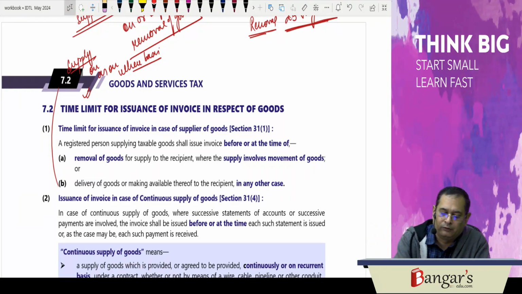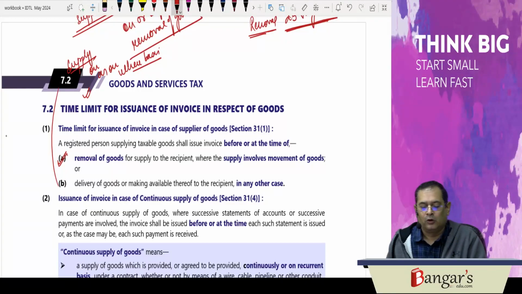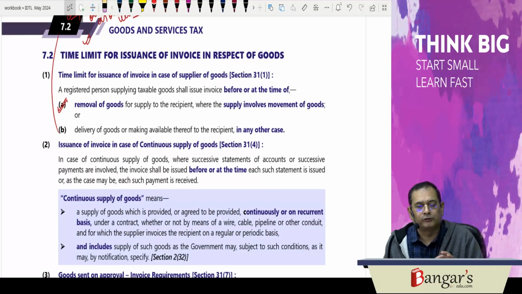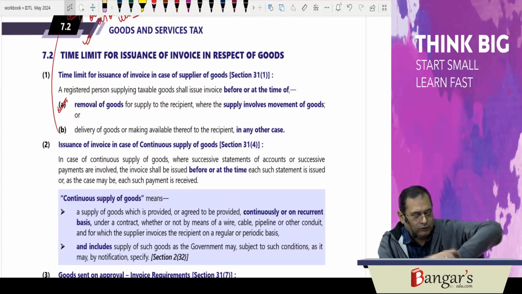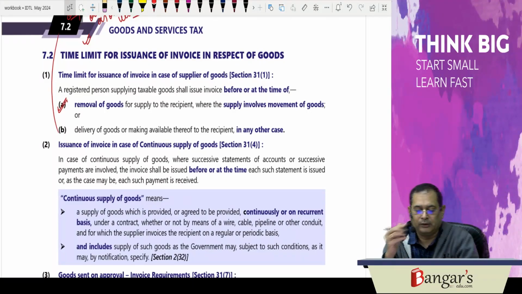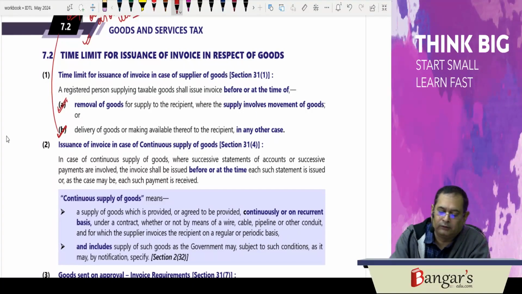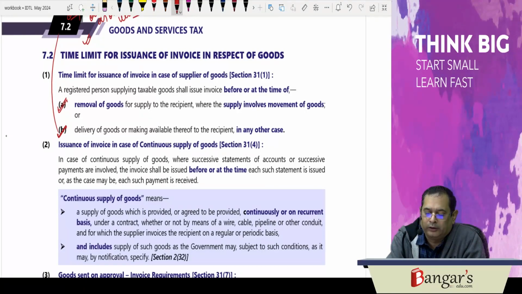Where the supply involves movement of the goods, before or at the time of removal. In any other case, before or at the time of delivery of goods or making available thereof to the recipient.